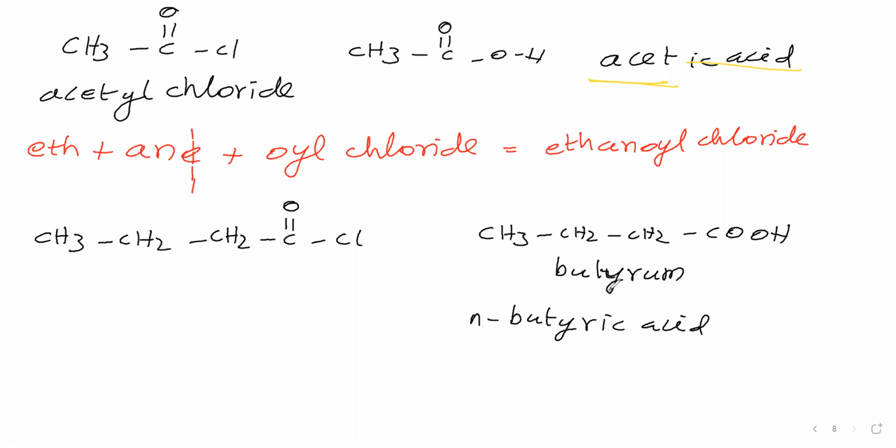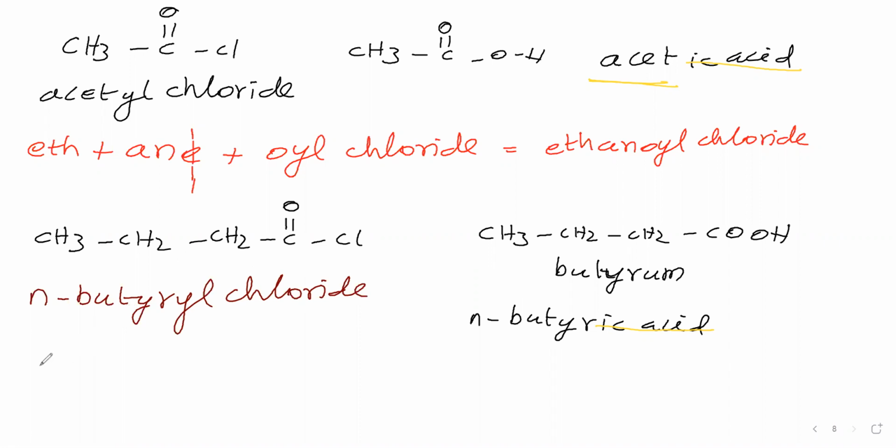So from this we will remove ic acid. Remaining part you take. So the remaining part is n-butyr. In the butyric acid, ic acid we have removed, remaining part we have taken. Then what you have to include? You have to include yl. Then Cl name chloride. So n-butyryl chloride is the common name.